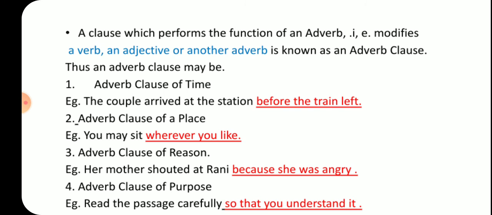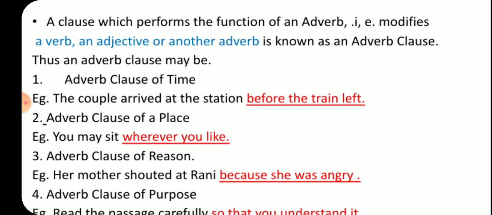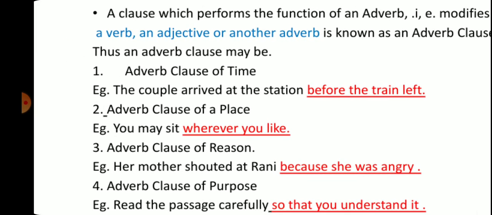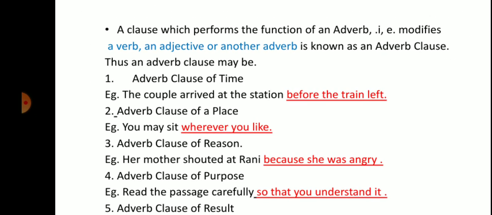Adverb clause of time. Here it is now divided into 10 parts. So let's go with the first one, of time. The couple arrived at the station before the train left. So the word before is your adverb, which modifies a verb or an adjective. Before the train left gives you your adverb clause. Coming to the next, adverb clause of place. You may sit where you like. So where is your adverb of place.